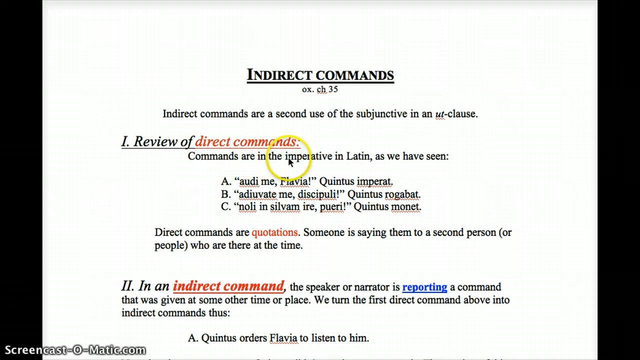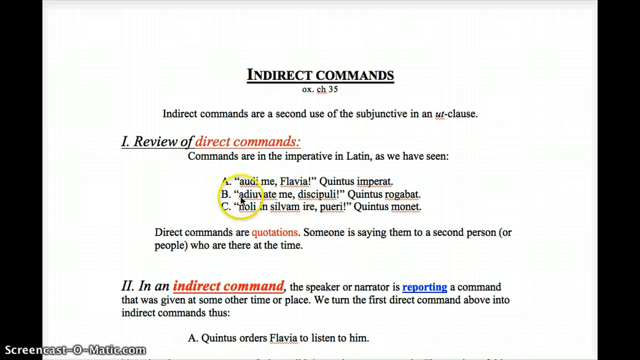Commands, as you remember, are in the imperative in Latin, as we've seen. Example A, audi me Flavia, quintus imperat. Audi me Flavia, listen to me Flavia, Quintus orders. This is a new word for order, similar to iubeo.